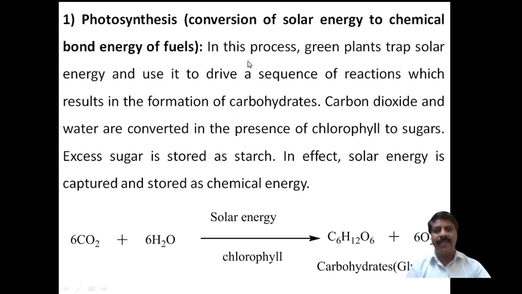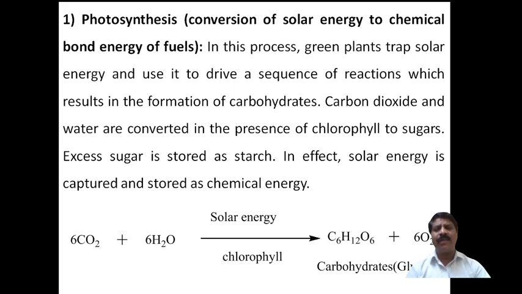Therefore, in this process green plants trap solar energy. It absorbs the light radiation energy and uses it to drive a sequence of reactions. Many reactions take place by trapping and using that energy, and carbohydrates are formed.